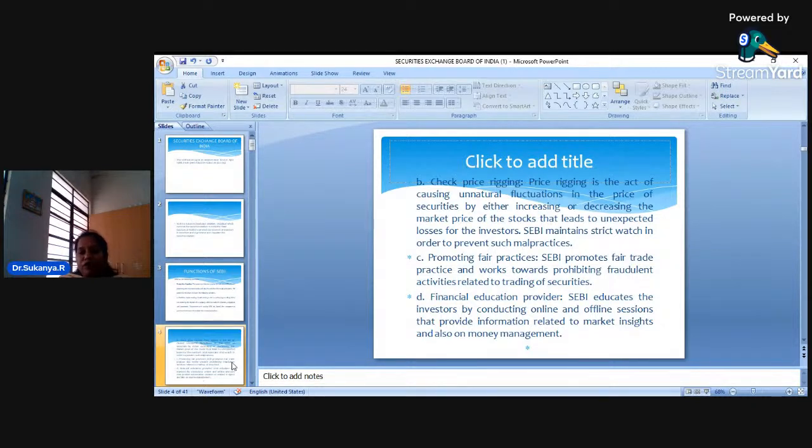So SEBI will strictly watch the working of the stock exchange and see to it that no one is manipulating the price of the securities artificially. Dear students, that is why SEBI is called the watchdog of the securities market, because it tries to see to it that any type of fluctuations and manipulations will not take place in the secondary market or the stock market.